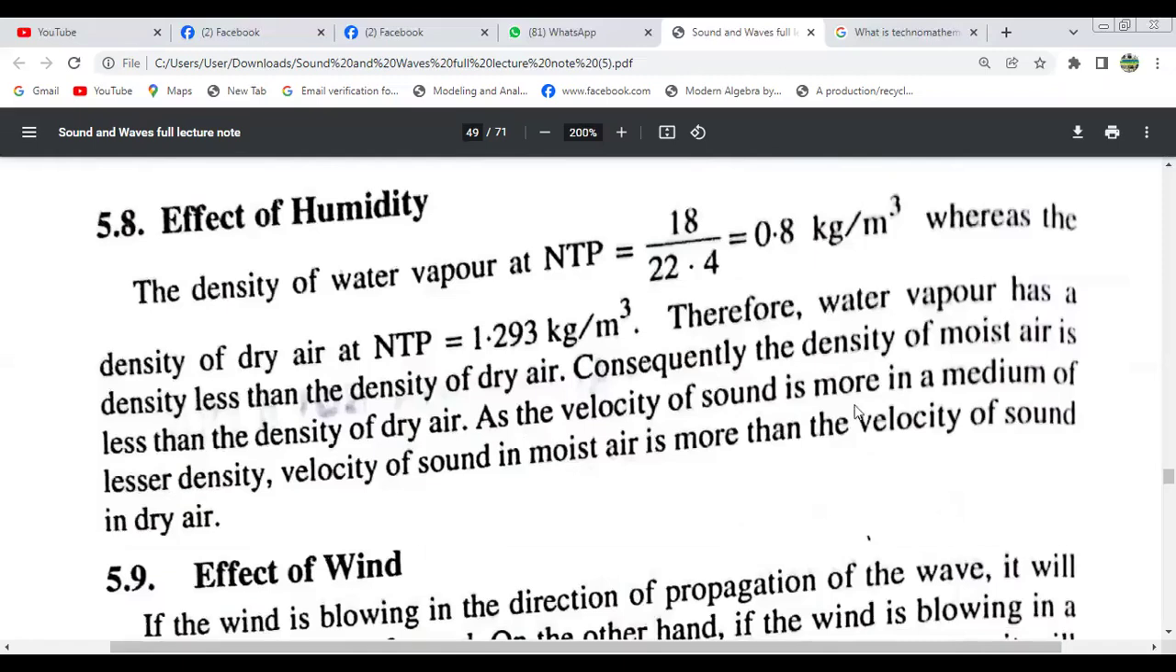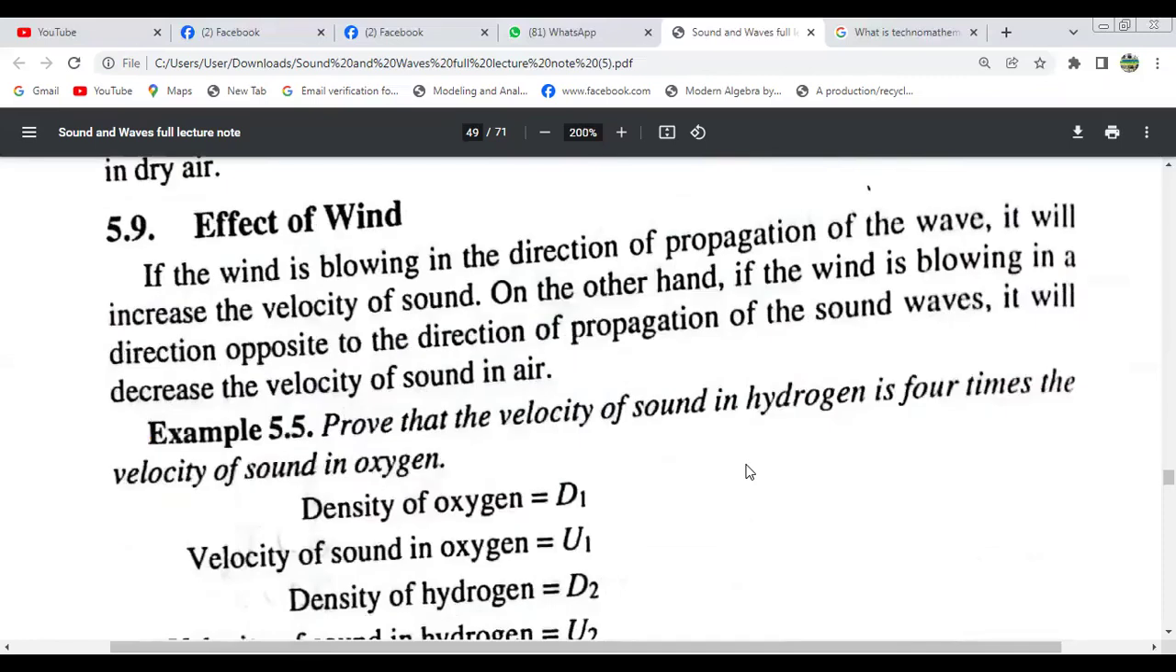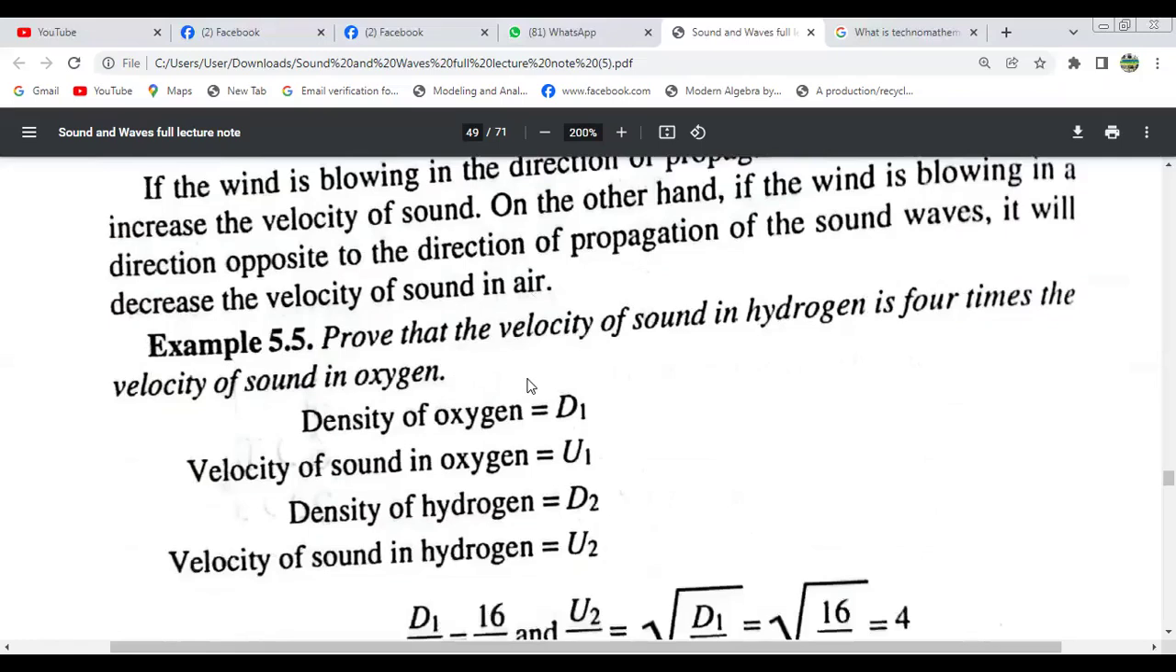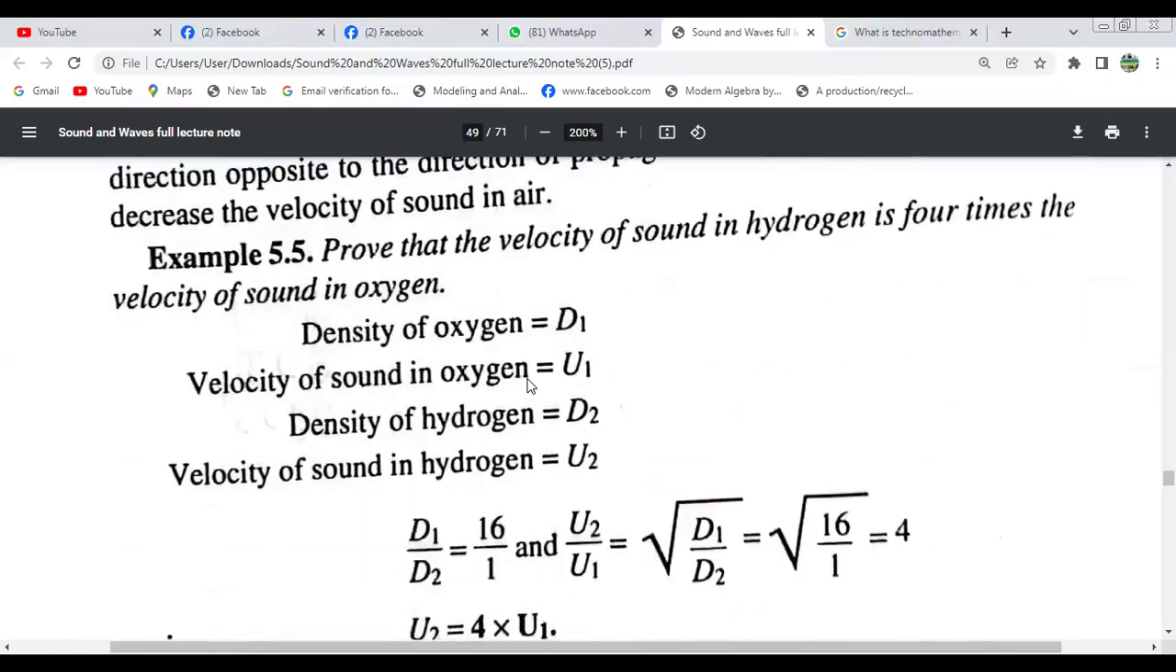As the velocity of sound is more in a medium of lesser density, the velocity of sound in moist air is more than the velocity of sound in dry air. Similarly, the effect of wind decreases the velocity of sound in air. Now prove that the velocity of sound in hydrogen is 4 times the velocity of sound